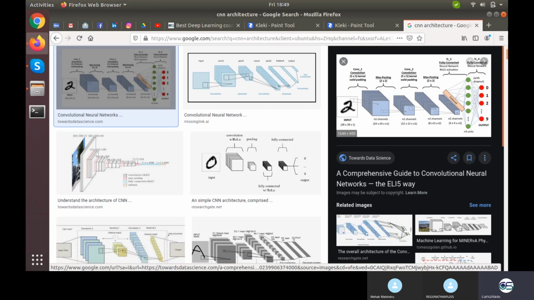Sorry, convolution. We again went through max pooling. The channels remain the same, but 8 by 8 turned into 4 by 4. Now we have 4 by 4 by n2, and at last we flatten it and connect it to the entire basic deep learning stuff, a dense connected neural network.